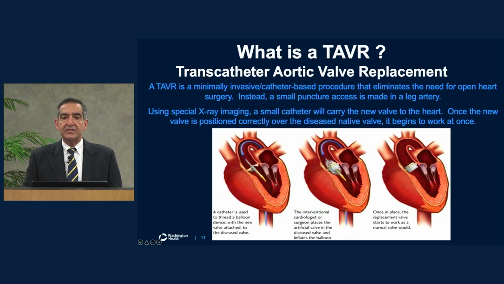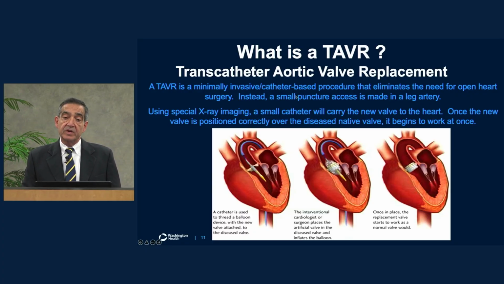So what is a TAVR? TAVR stands for transcatheter aortic valve replacement. As I mentioned before, if you want to replace the aortic valve surgically, the patient has to go under anesthesia, open the chest, open the aorta, remove the valve, put a new valve in there, and close the aorta and close the chest. But transcatheter aortic valve replacement is a newer technology, which would allow us to enter the aortic valve